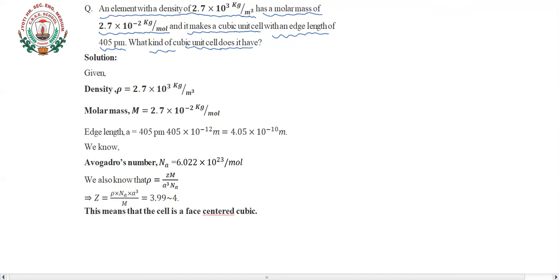So first, rho is given. The formula here was rho is equal to Z M upon a cube into N A. So if we know the number of atoms, Z, which we presently do not know, and if we calculate this number of atoms here, then we can easily find out which type of cubic unit cell is present.